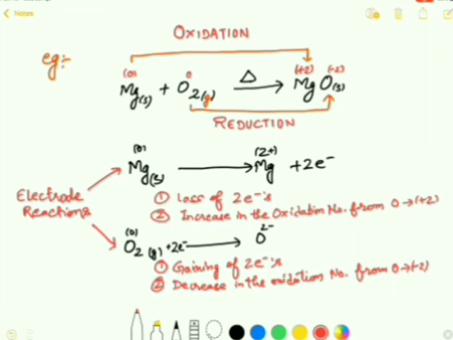Whereas on the other hand, you can see here that oxygen, which has oxidation number 0, is reduced to -2 oxidation number, because of the gaining of electrons. So by discussing this example, you can come to understand what is oxidation and reduction.